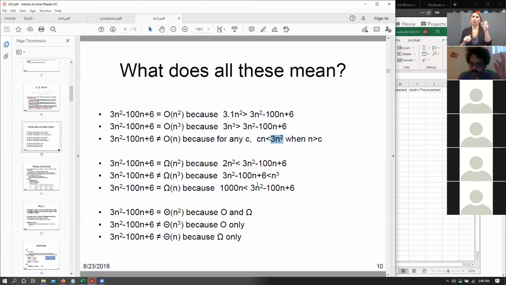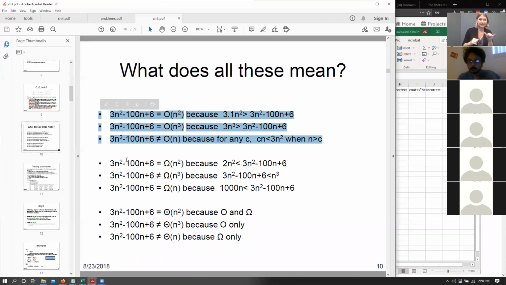There is no such constant, right? We can multiply n with whatever number, but after some n0, it is always again going to be larger than n, right? So essentially, for every c, c times n is less than 3n squared. So 3n squared minus 100n plus 6 is not big O of n, because they don't grow on the same order, and big O of n is not the upper bound of this equation.